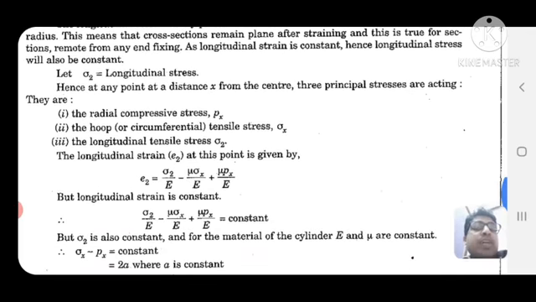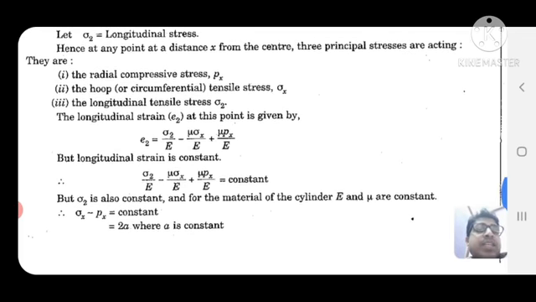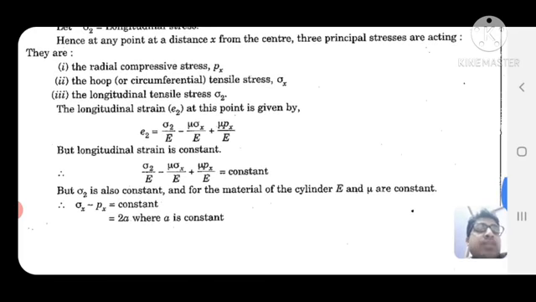Let sigma 2 be the longitudinal stress. Hence, at any point at a distance x from the center, three principal stresses are acting. They are the radial compressive stress px, the hoop or circumferential tensile stress sigma x, and the longitudinal tensile stress, equal to sigma 2.